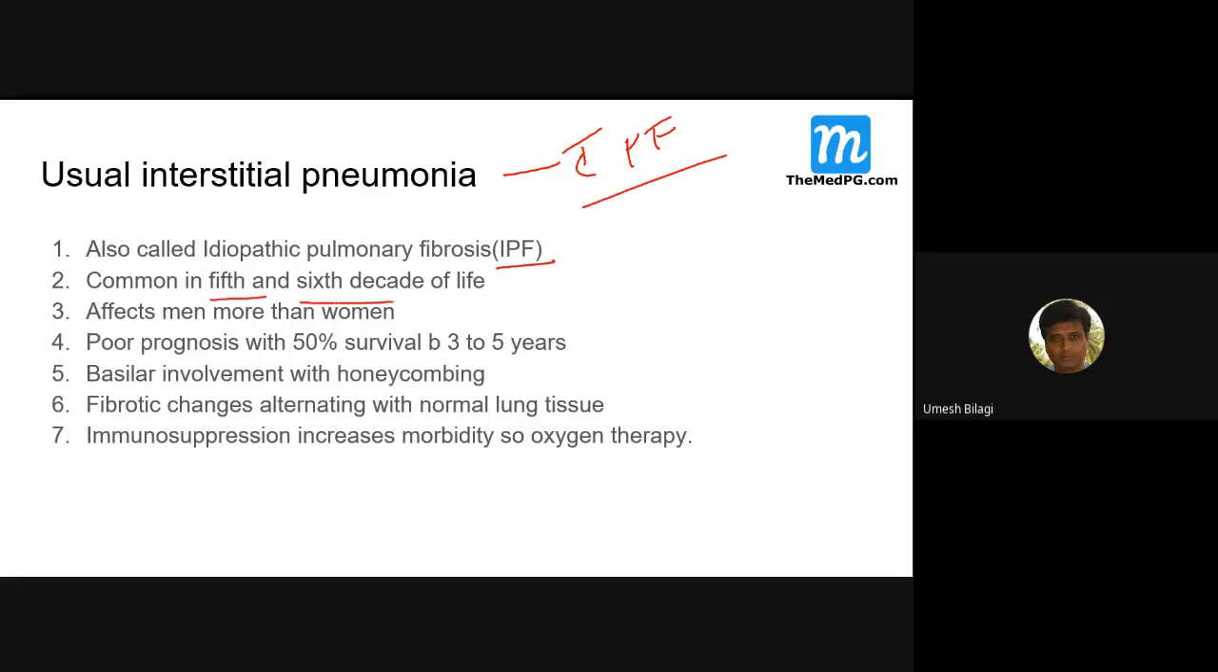Common in the 5th and 6th decade of life, it affects men more than women. It has got a poor prognosis: in 3 to 5 years, 50% will die. Basal involvement with honeycombing is seen. Fibrotic changes with alternating normal lung tissue is something which is important here.